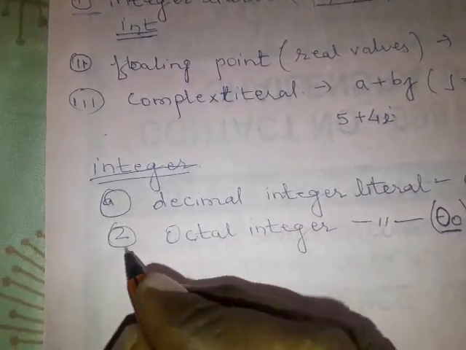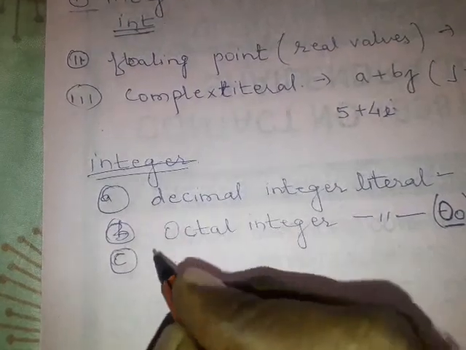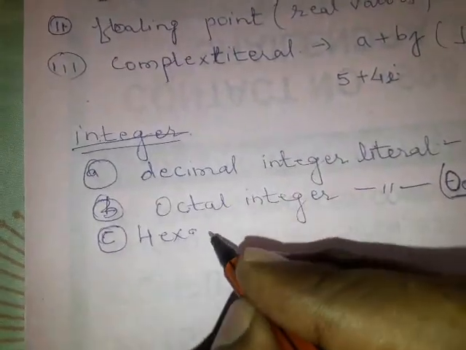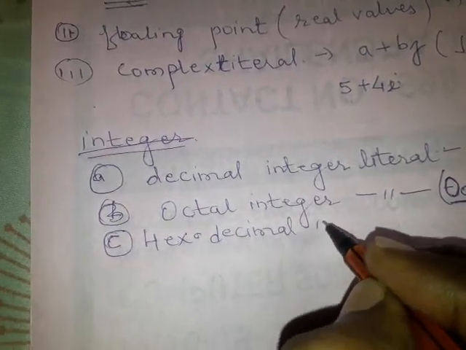The third form of integer literal is the hexadecimal integer literal.